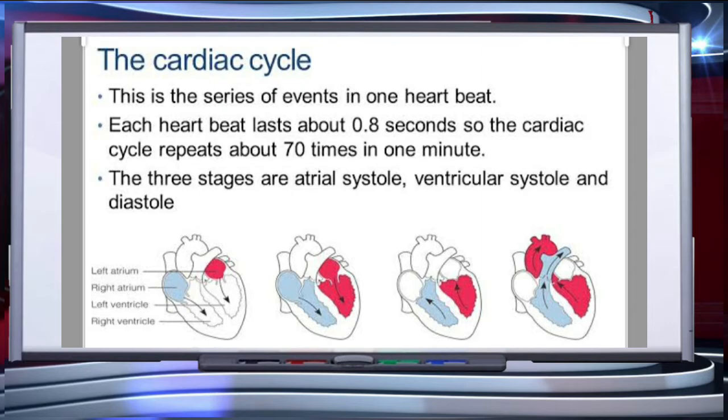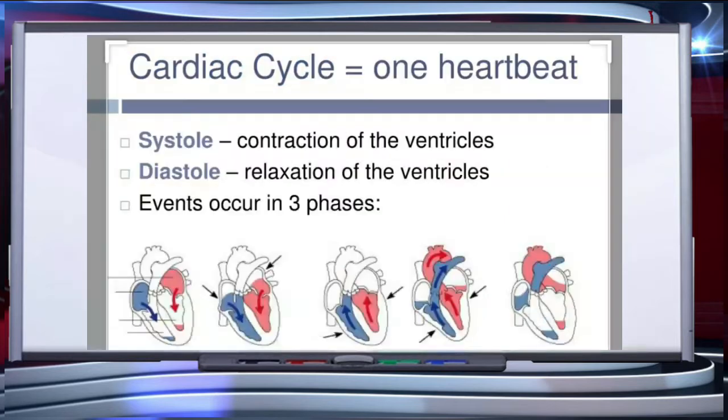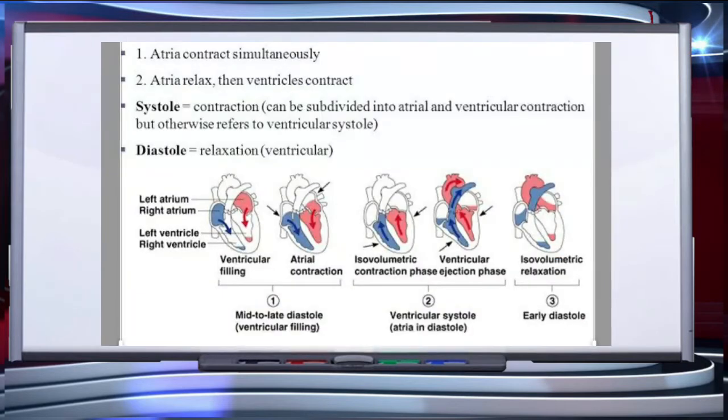The three stages of the cardiac cycle are atrial systole, ventricular systole and diastole. In the cardiac cycle, contraction of the ventricles is termed systole and relaxation of the ventricles is diastole. To begin with, all four chambers of the heart are in a relaxed state, that is, they are in joint diastole.